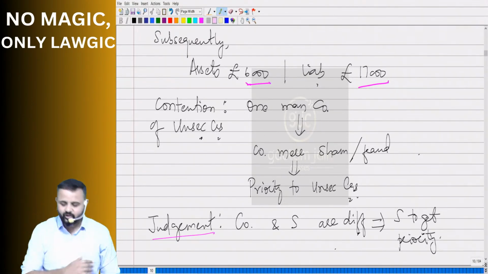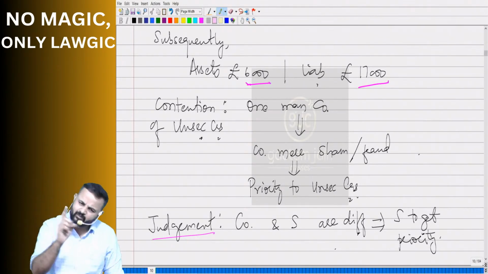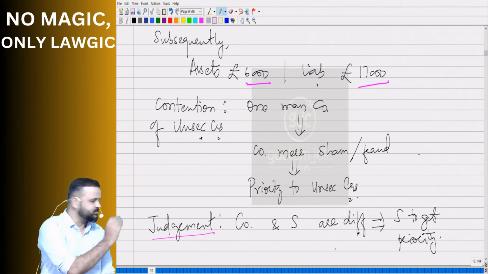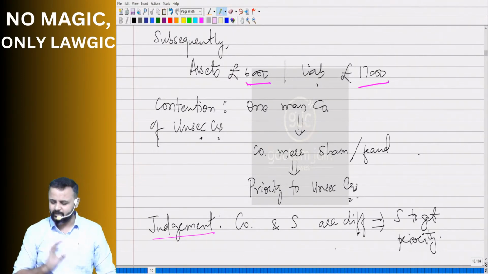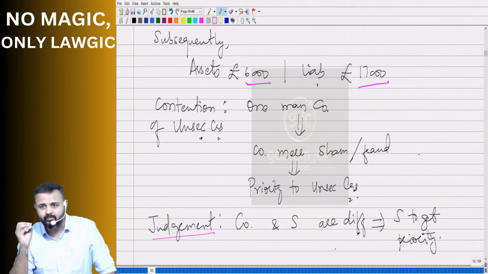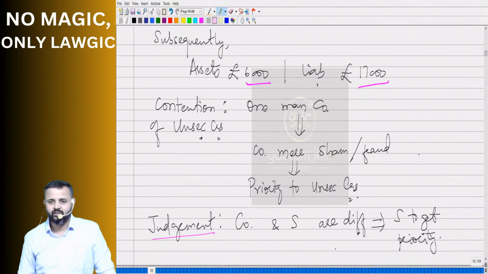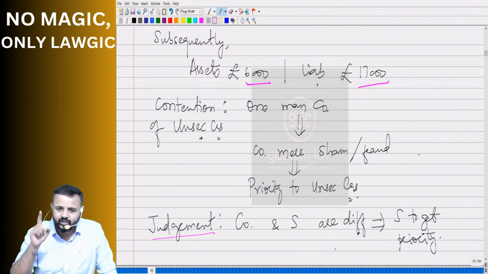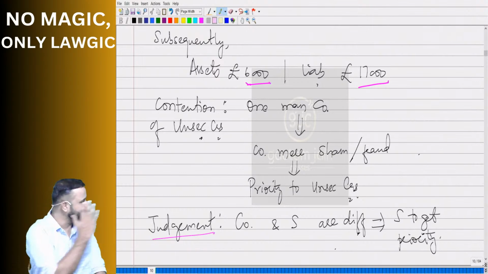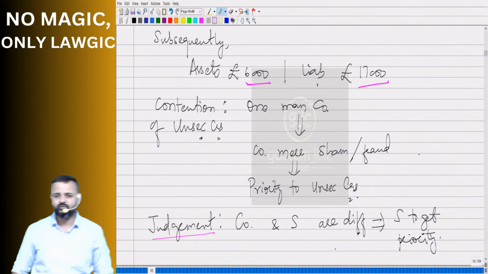So that's where the unsecured creditors contended that this is a one-man company, and the company is a mere sham, that means fraud. The company is just for the namesake, otherwise it is a one-man company. So they claim that priority should be given to whom? Unsecured creditors, to us. That is what unsecured creditors started claiming before the court.